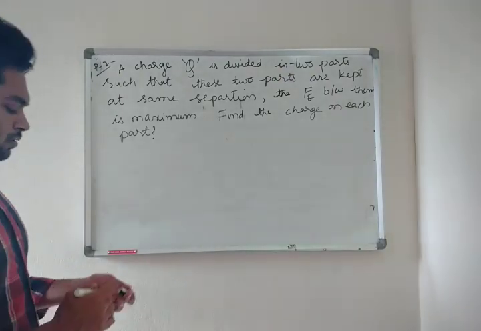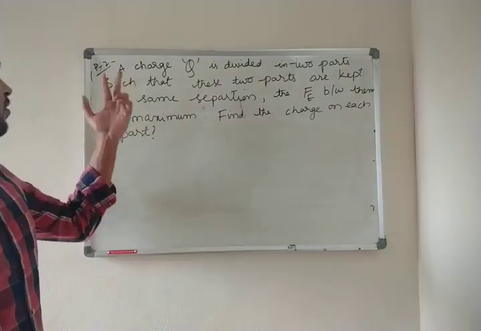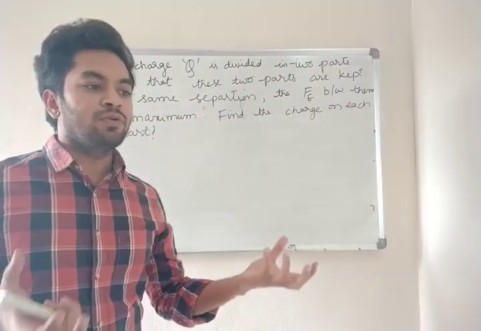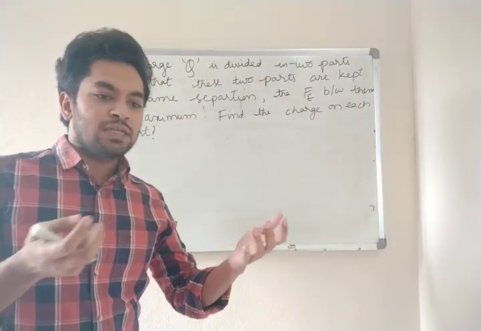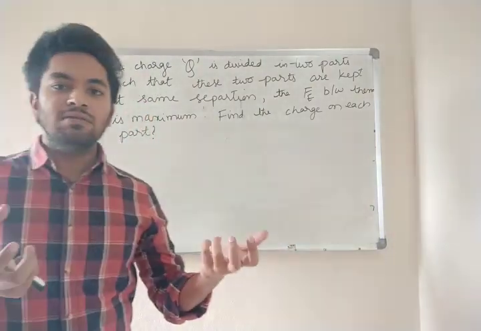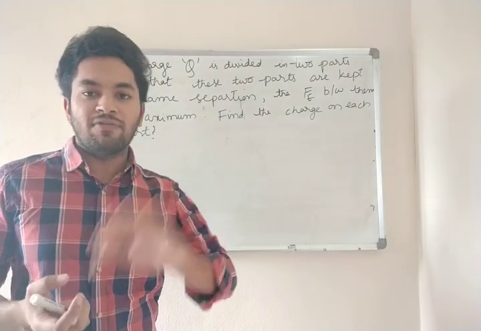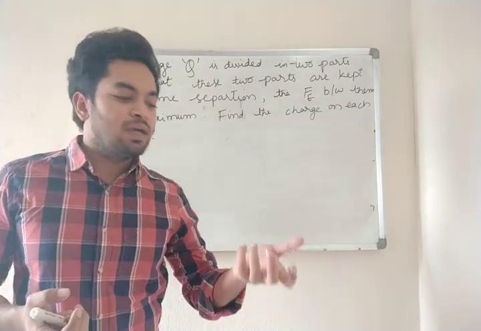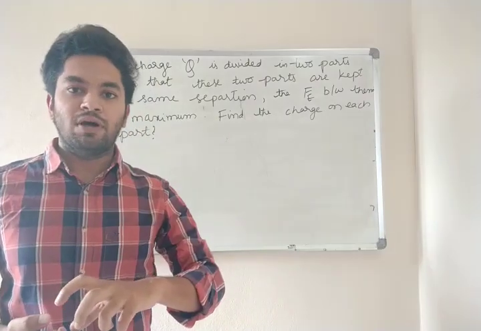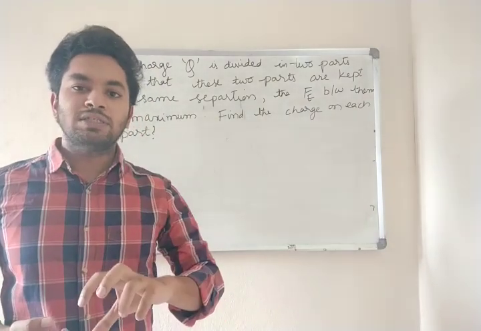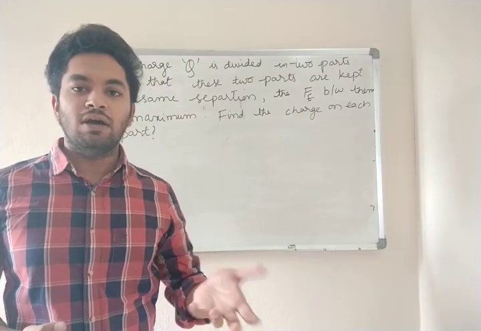Okay, fine. Now, understand what is given. A charge Q is divided into two parts. Two parts means we don't know it is each part. Two parts doesn't mean they are exactly divided into half and half. They can also be 0.75 and 0.25 or 0.33 and 0.66. Anyhow they can be.